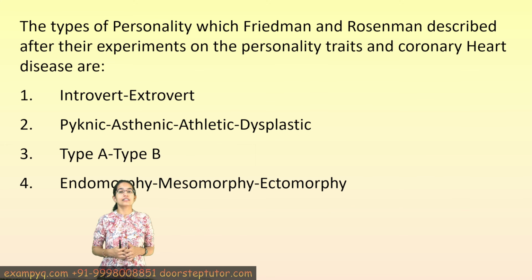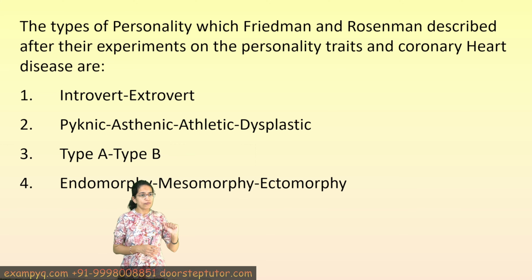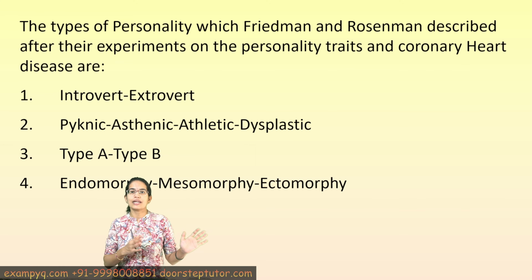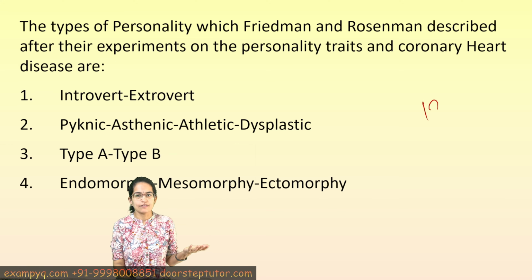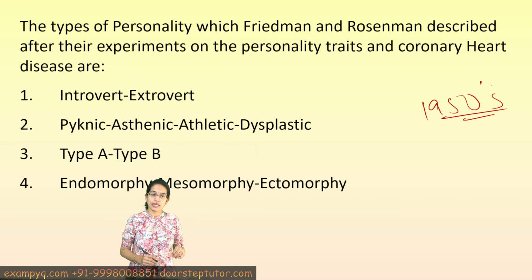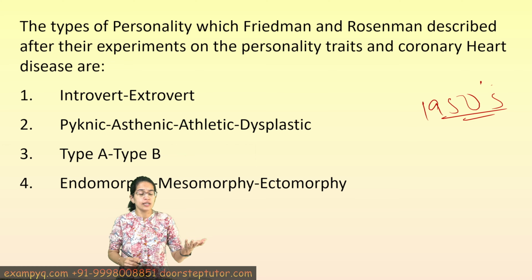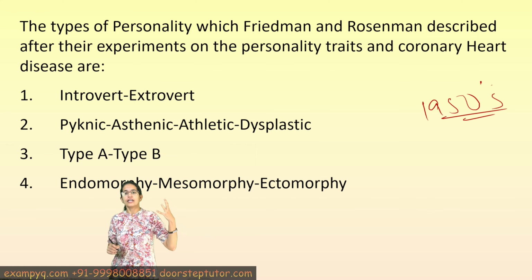The next is the types of personality. Now this is again a very important topic from psychology. This concept of personality types given by Friedman and Rosenman talked about type A and type B personality. They were cardiologists back in the 1950s, and they talked about the relationship of personality and coronary heart diseases. What they explained was type A personalities are those which are highly ambitious, competitive, impatient, and